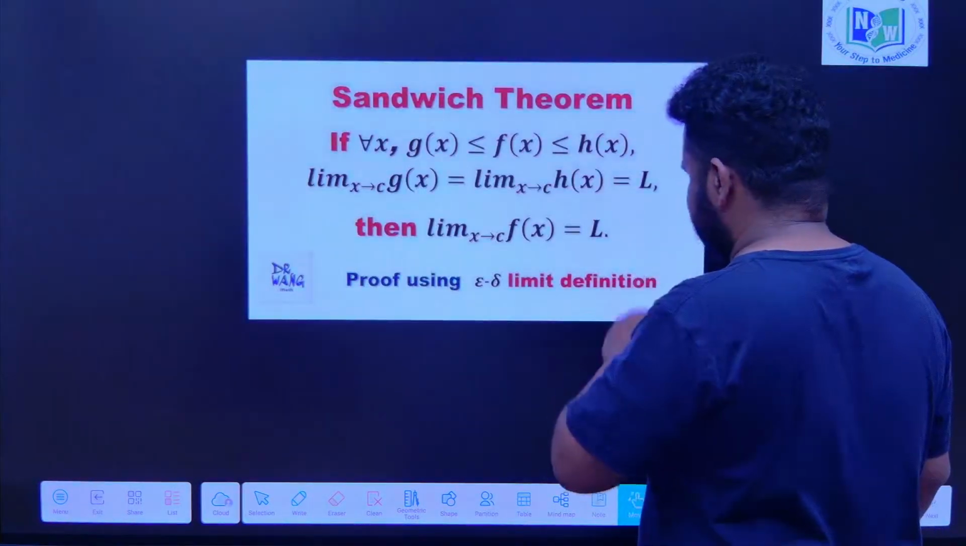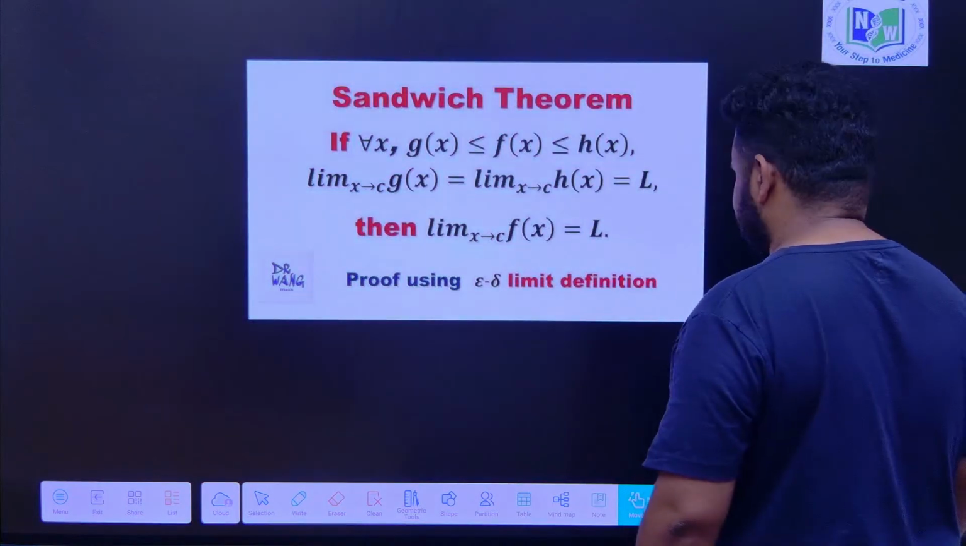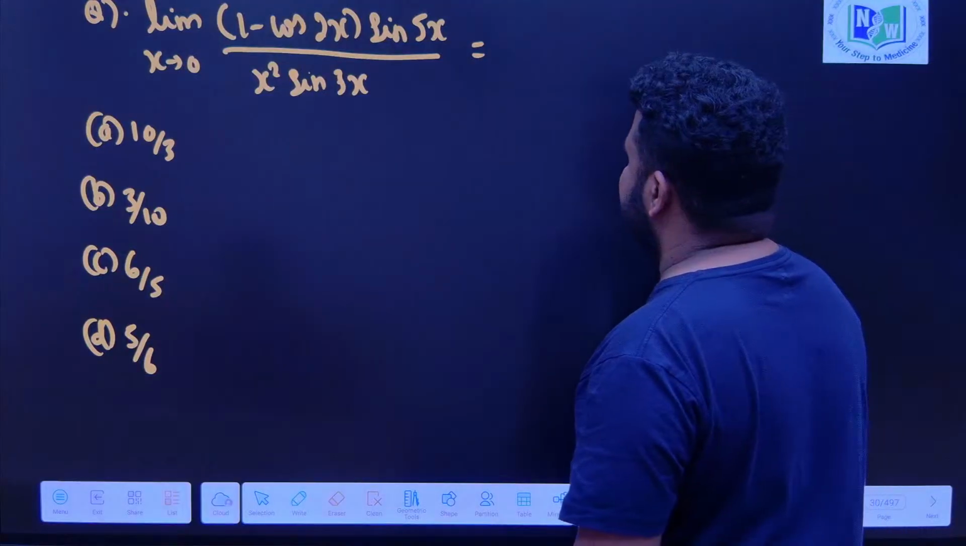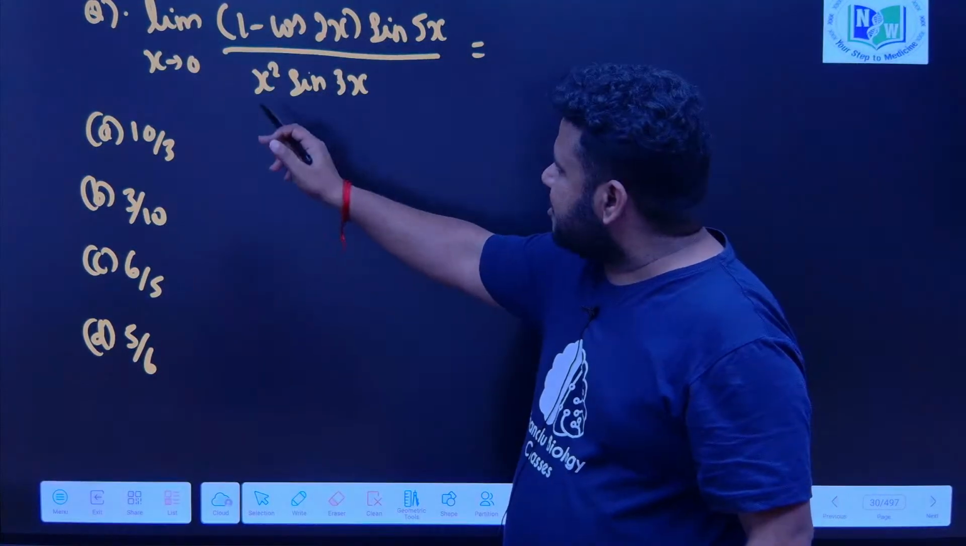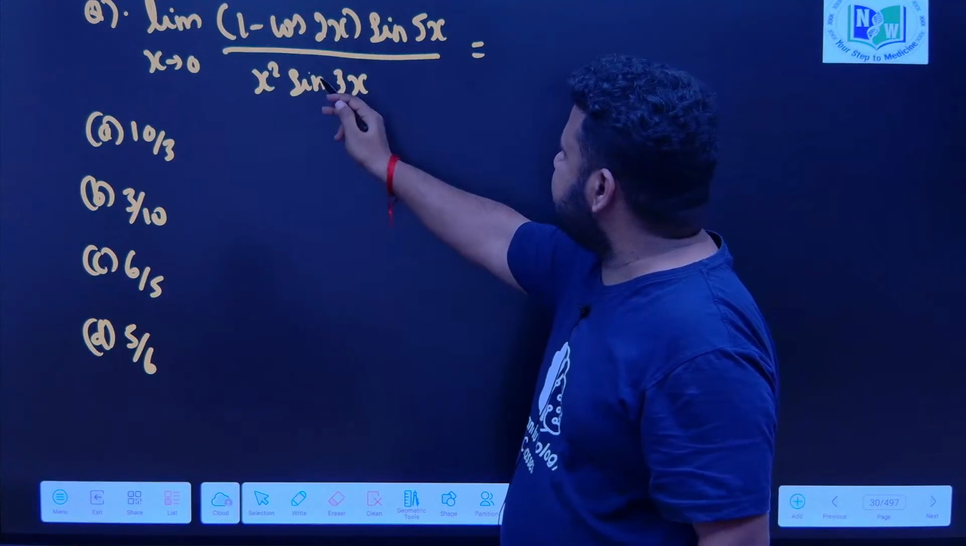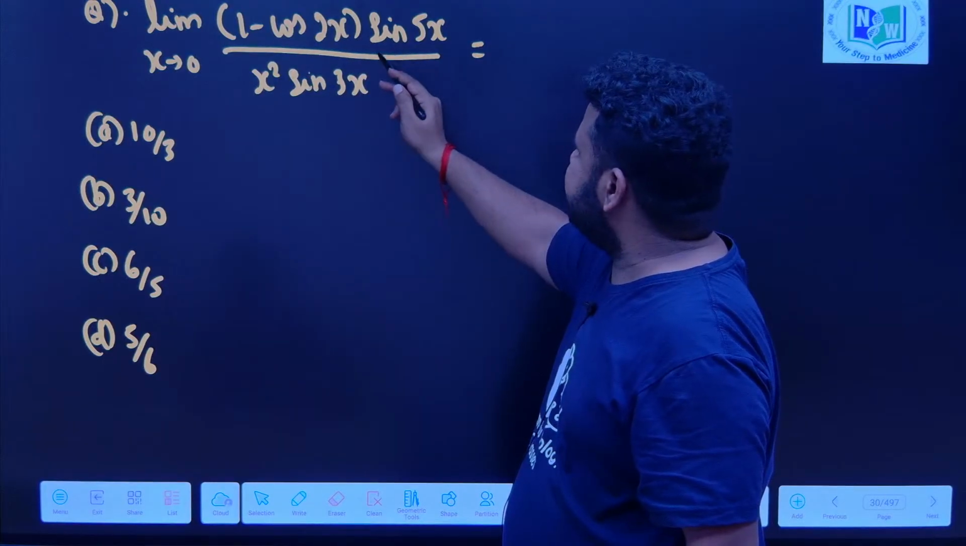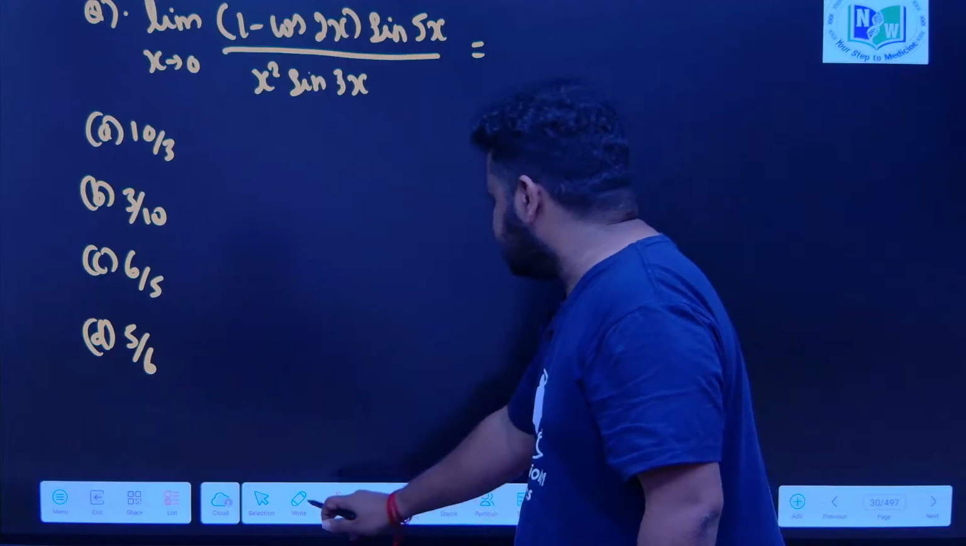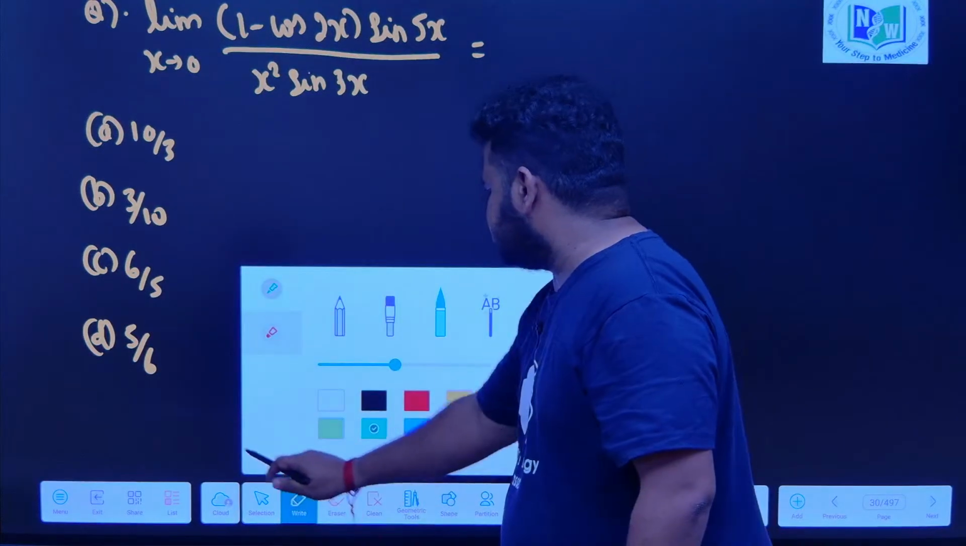Sandwich theorem, you need not worry, we will come back to it later, no need to worry about what the sandwich theorem is. Now they were given a question: limit as x tends to 0 of (1 minus cos 2x) into sin 5x by x square into sin 3x. They are asking us to find the value of this function.